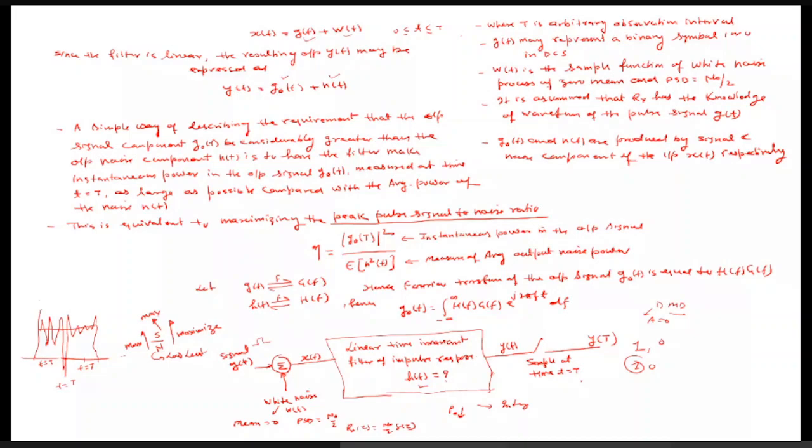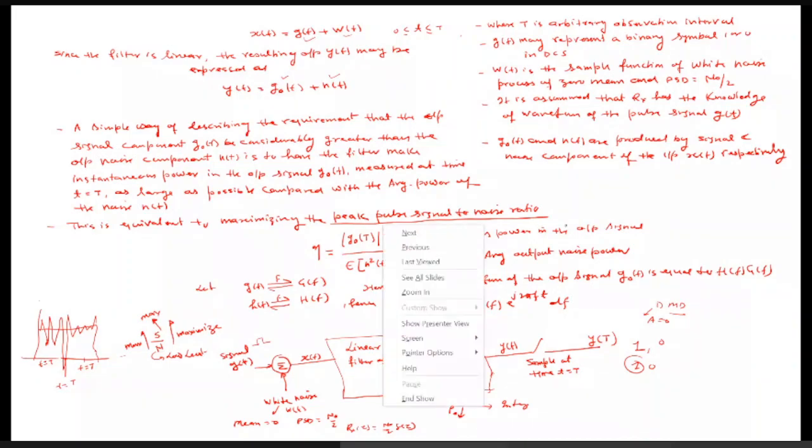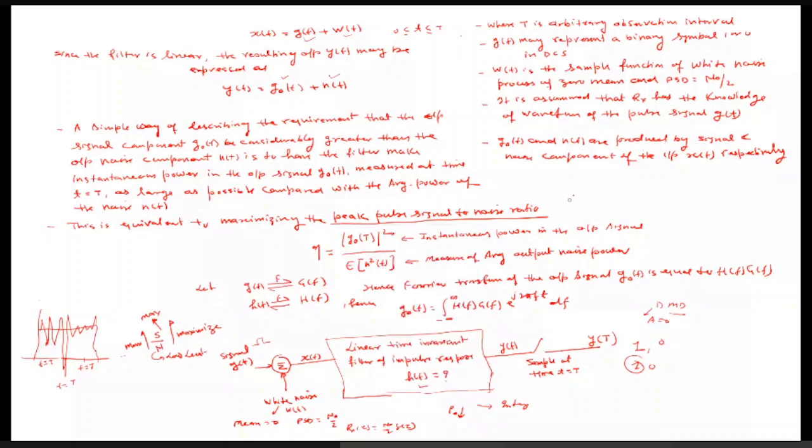This is equivalent to maximizing the peak signal to noise power, as I told you. That is, we want to increase the signal power and decrease the noise power, or equivalently increase one parameter only, called the peak pulse signal to noise ratio. This is simply the signal to noise ratio, but since we assume g(t) is a pulse, we call it the peak pulse signal to noise ratio.